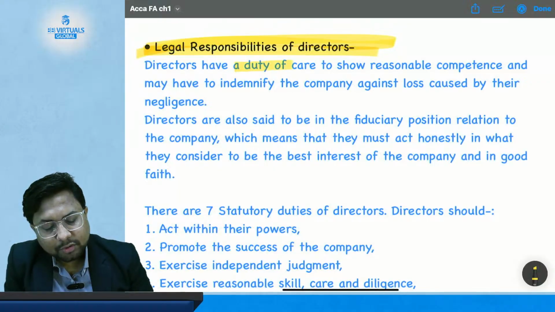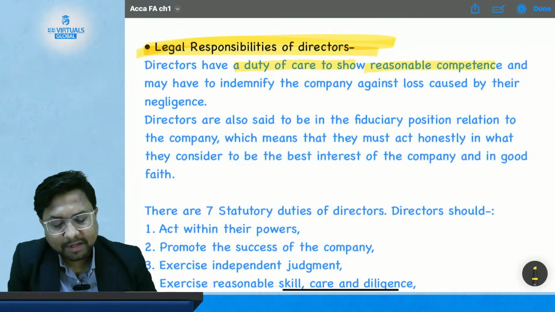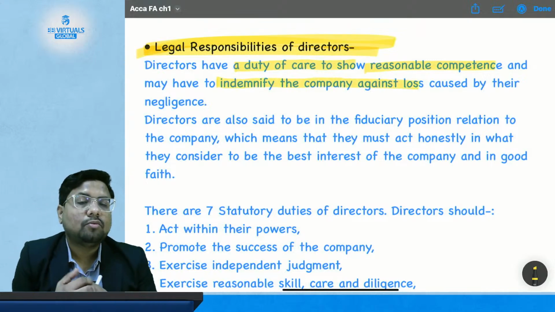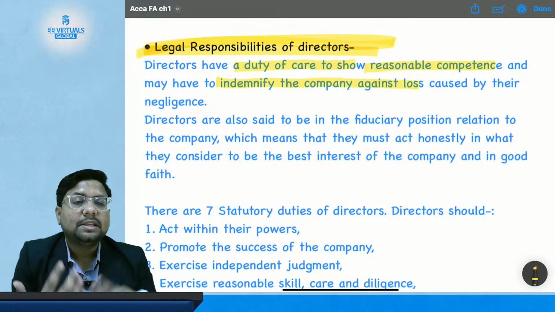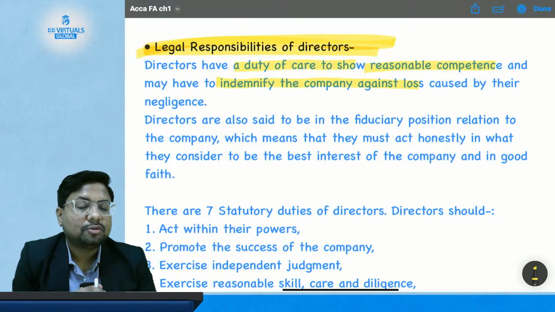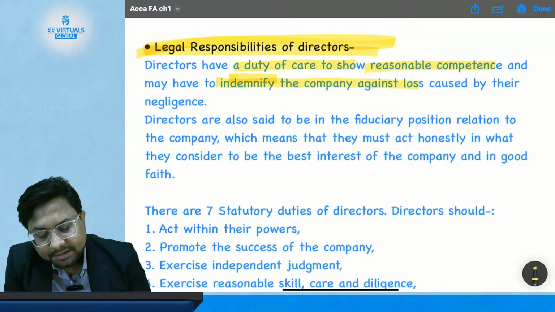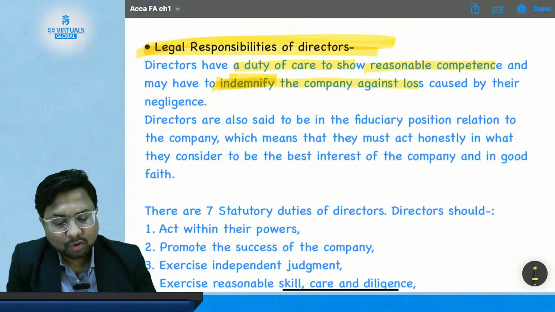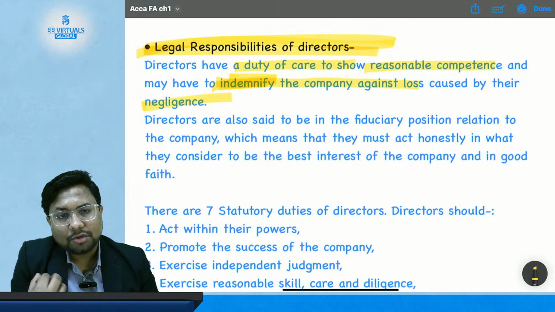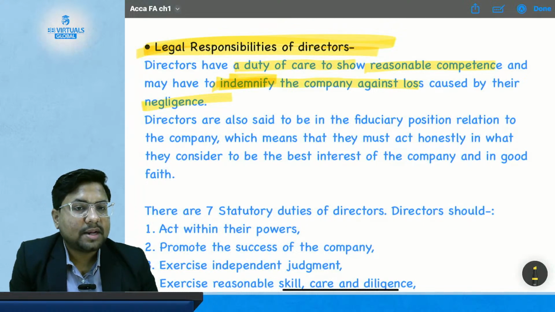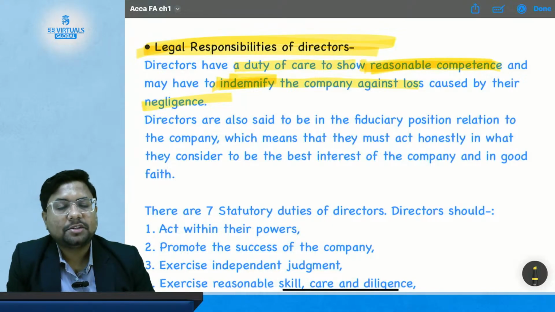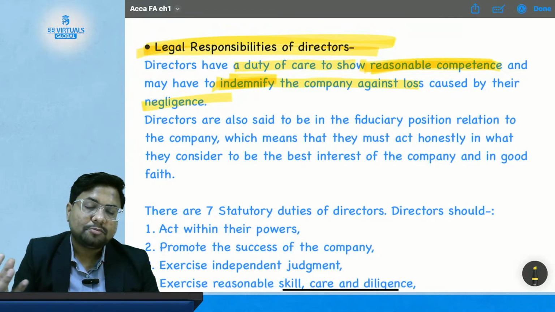Directors have a duty of care to show reasonable competence and may have to indemnify the company against loss. So, what does a director need to do? They have to show reasonable competence and indemnify the company, to save the company against the loss caused by their negligence. So, they should not do any act which causes loss to the company because of their negligence, and should show reasonable competence in all their acts.